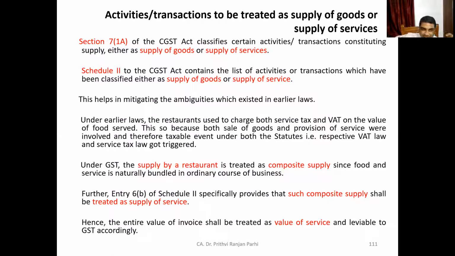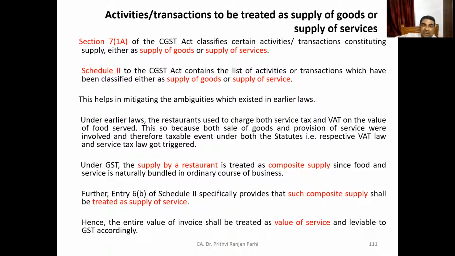But under GST regime, what has been done? When we say supply of restaurant, it is treated as a composite supply. Because it is quite natural, the goods and services are naturally bundled in the ordinary course of business. When you go to a restaurant, they give you bundled services.